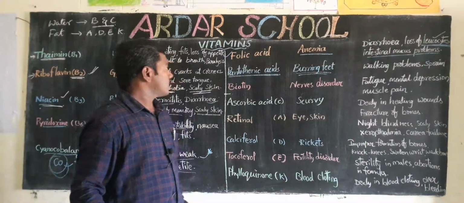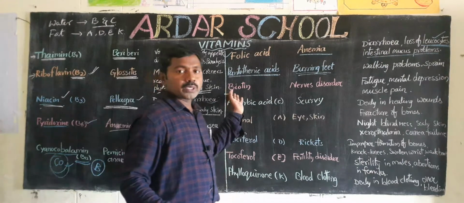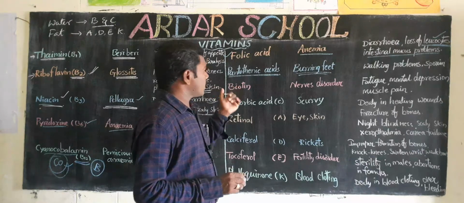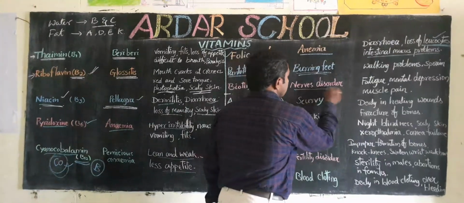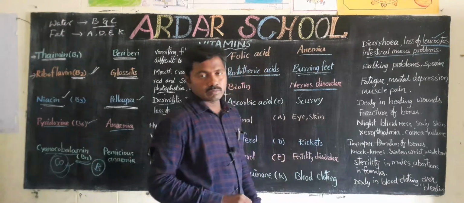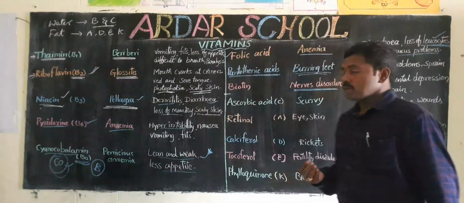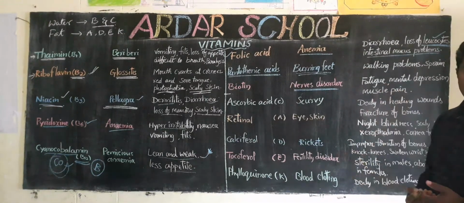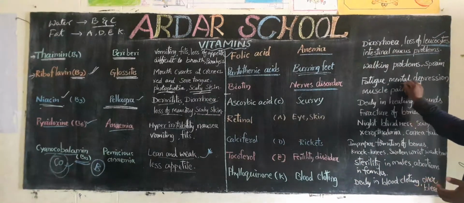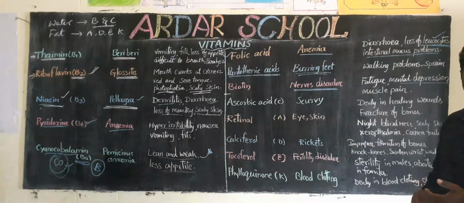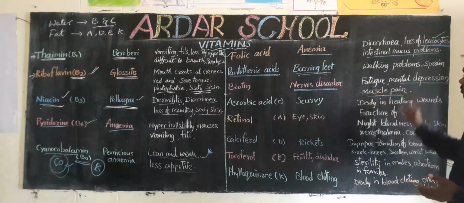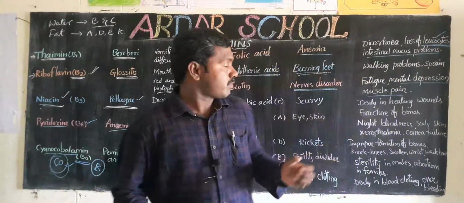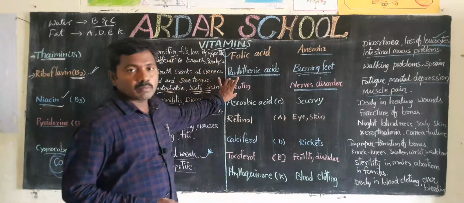Next one, biotin. Lack of biotin, we face some nerve disorder. Fatigue, which means tiredness. Next, mental depression. Muscle pain, mild muscle pain. Lack of biotin.